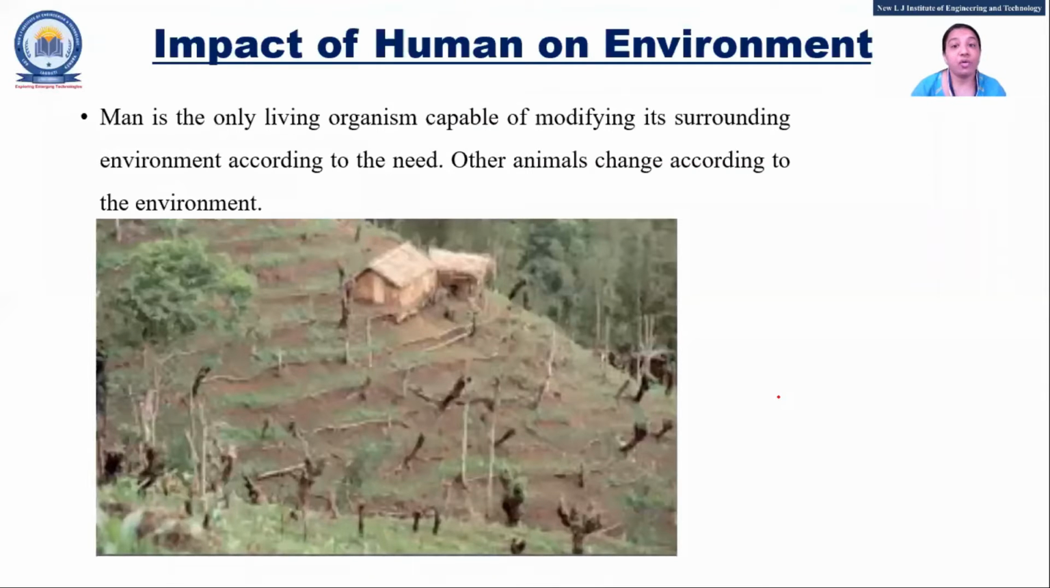Okay, impact of humans on the environment. We know that there are three reasons because of humans.